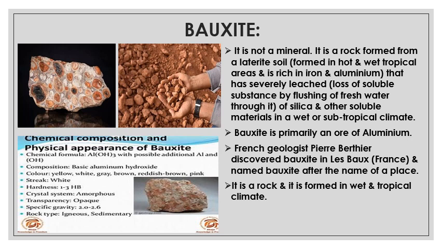Now it's a rock formed from a laterite soil that has really leached. Now what is leached? Loss of soluble substance by flushing of fresh water through it. Now if a flush of fresh water is over there on the soil, what will happen?